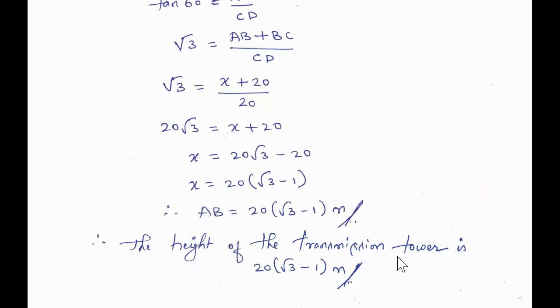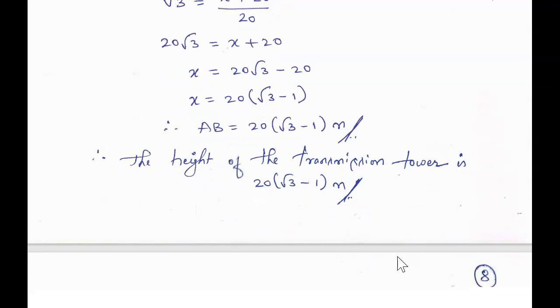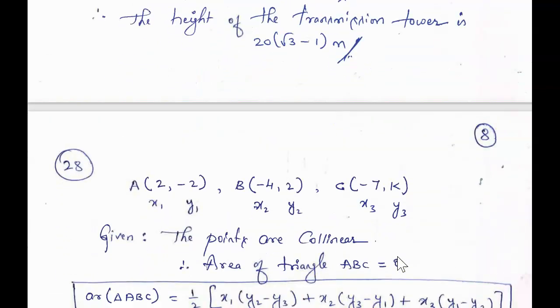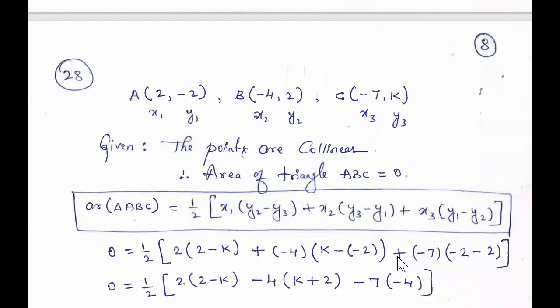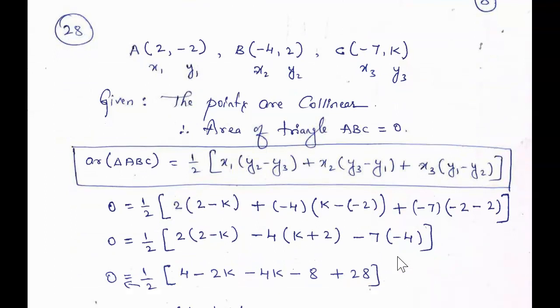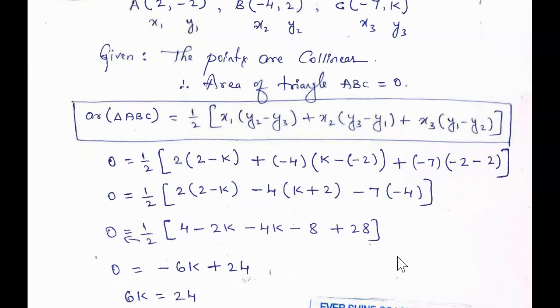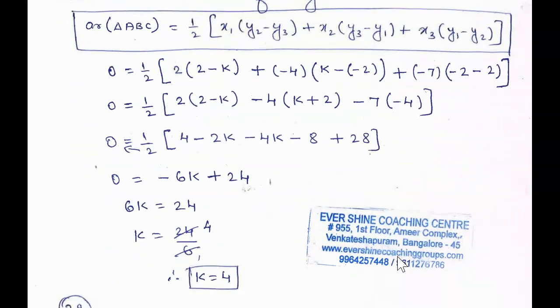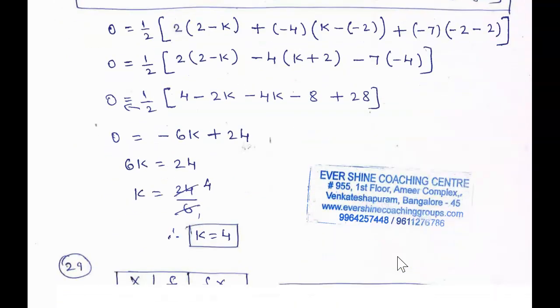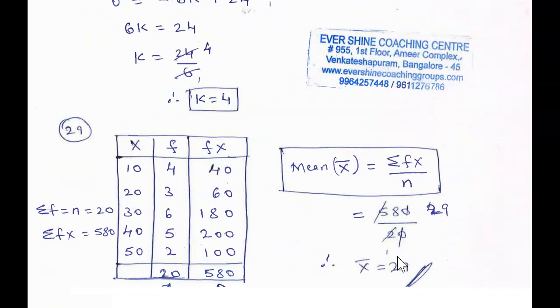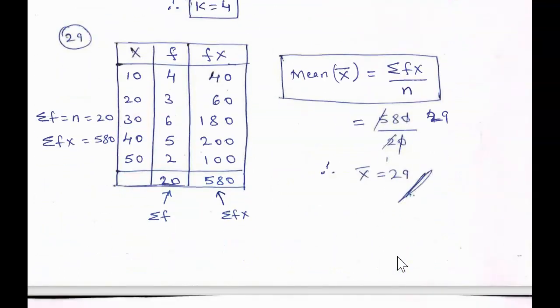The height of the transmission tower. And then this is our question number 28. They have given the points are collinear. We need to find the value of k. We have done this case. And now this is question number 21. They are asking us to find the mean.